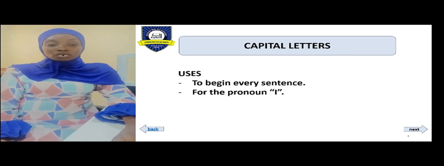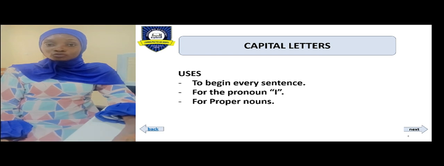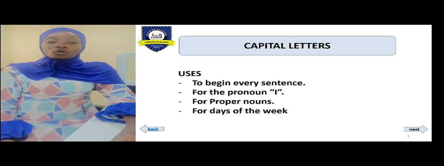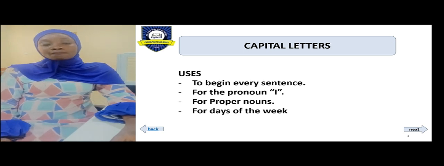Then we also use capital letters for proper nouns, that is specific names of people. Amina, Aisha, you must start those names with capital letters. We also use capital letters for days of the week. We also use it for months.